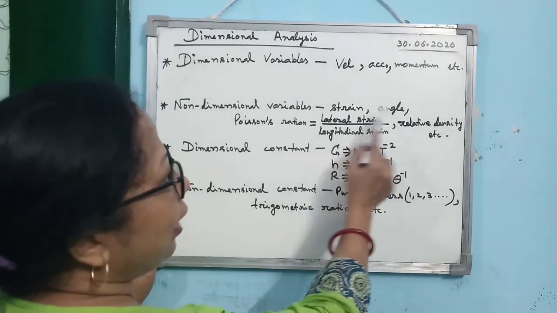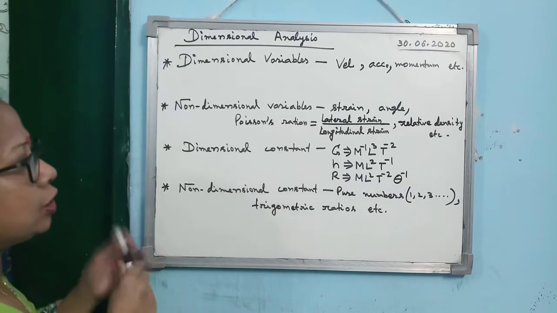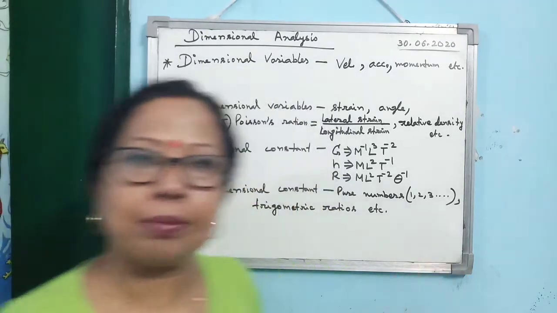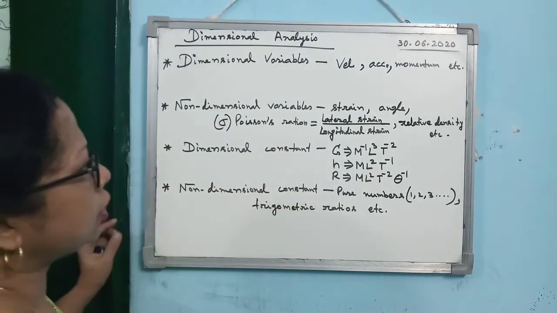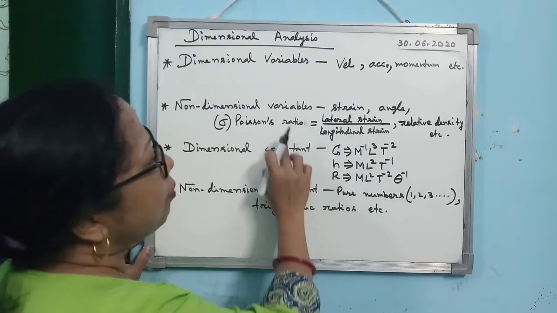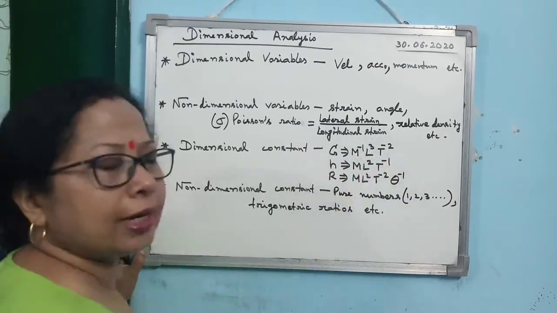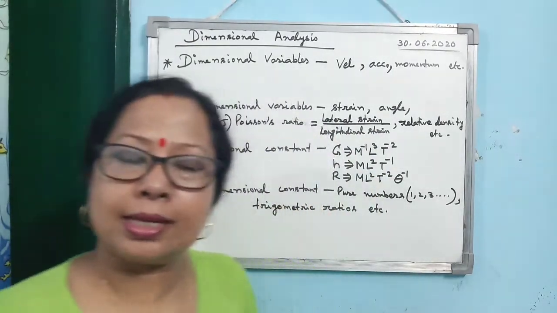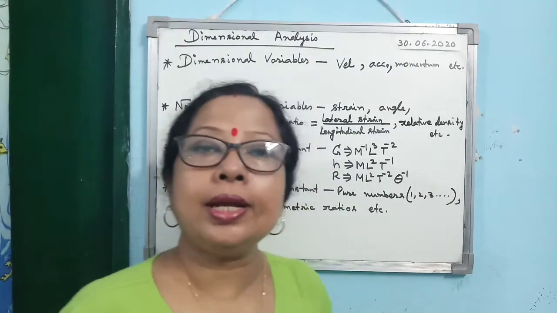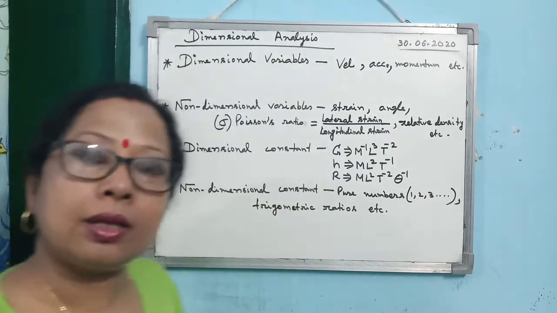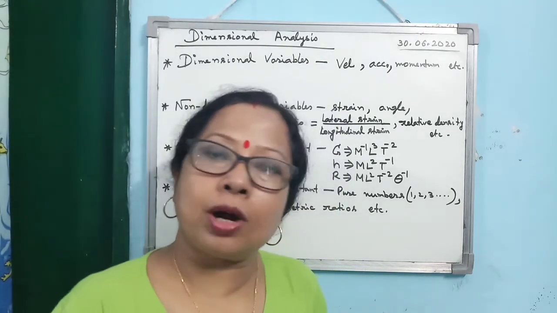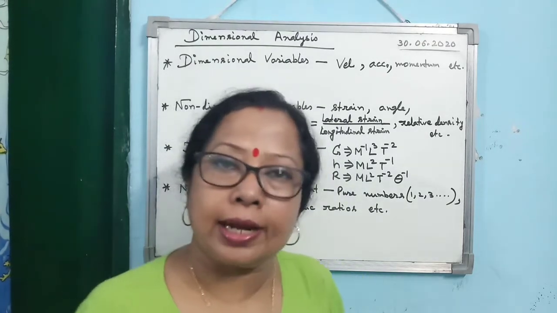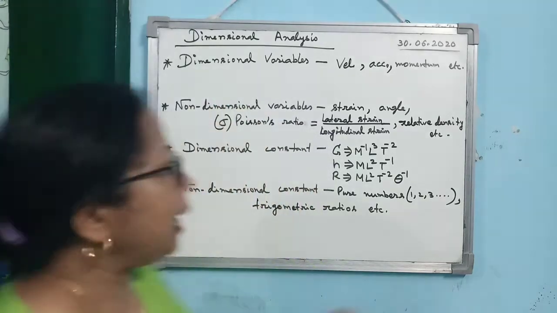So here you see strain, angle. Then another term, Poisson's ratio, we denote it by the letter sigma. In the elasticity chapter I will discuss this term in detail. Poisson's ratio is lateral strain by longitudinal strain. Lateral strain is change in diameter by original diameter, and longitudinal strain is change in length by original length. When you apply a deforming force, the body undergoes change in diameter, cross-sectional area and length, and then we define this term.